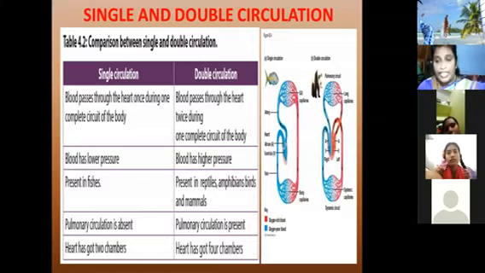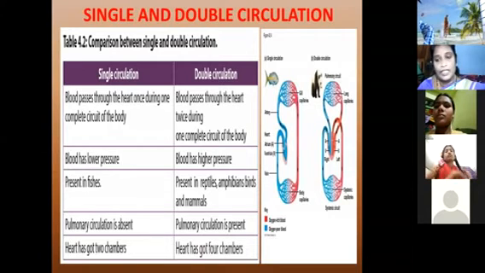Veins carry the deoxygenated blood. The pulmonary vein carries the oxygenated blood. What is the difference? Arteries and veins connect all parts of the body through the heart, but the pulmonary artery and pulmonary vein connect the heart to the lungs.